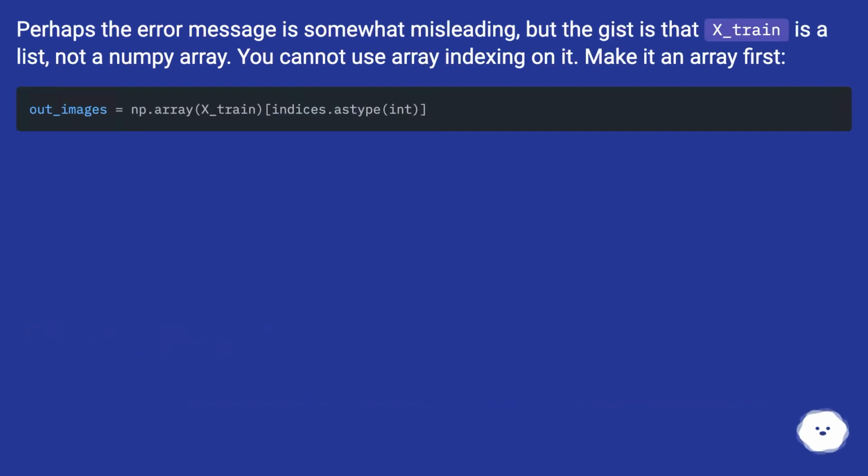Perhaps the error message is somewhat misleading, but the gist is that x_train is a list, not a NumPy array. You cannot use array indexing on it. Make it an array first.